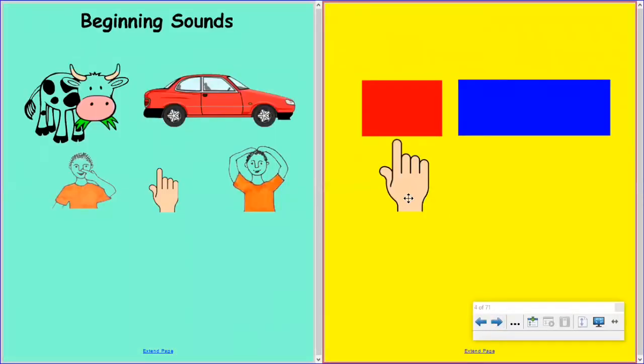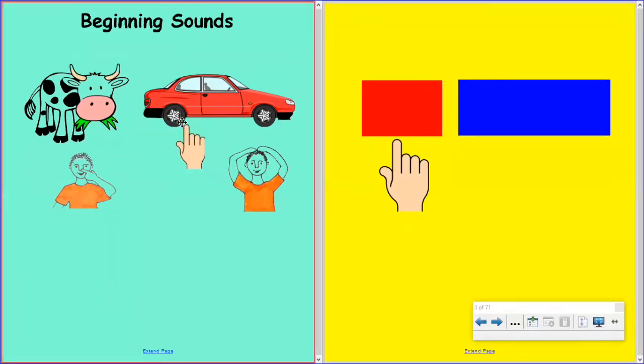Now let's compare the words cow and car and see if they begin with the same sound. If they begin with the same sound, we're going to touch our nose like this boy in the picture. If they do not begin with the same sound, we're going to touch our head like the boy in this picture. Are you ready? Let's go.